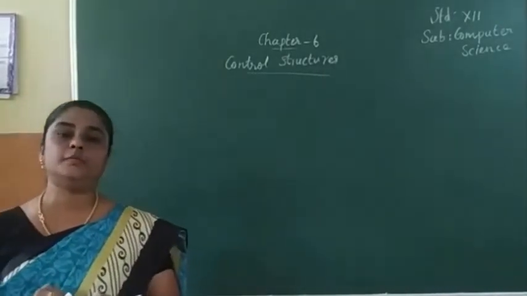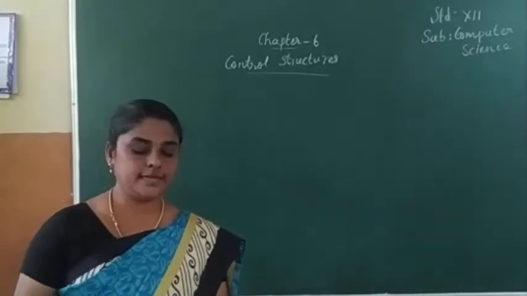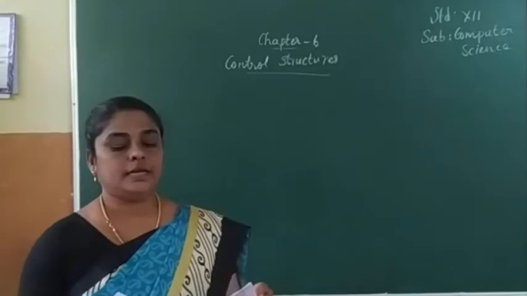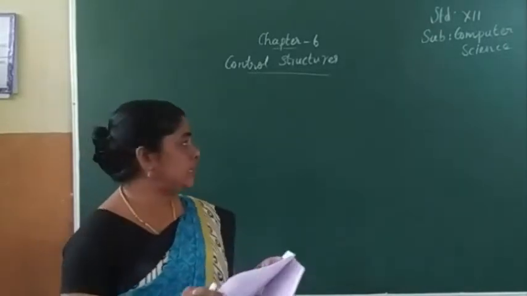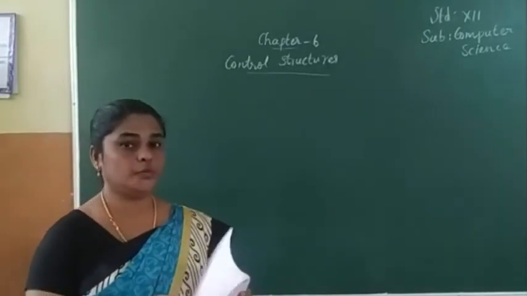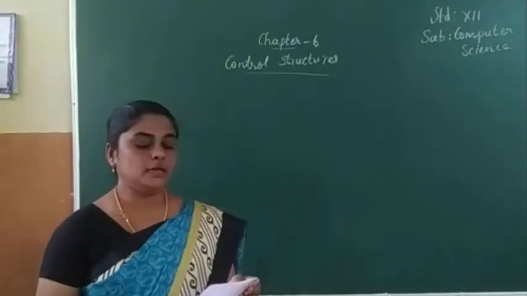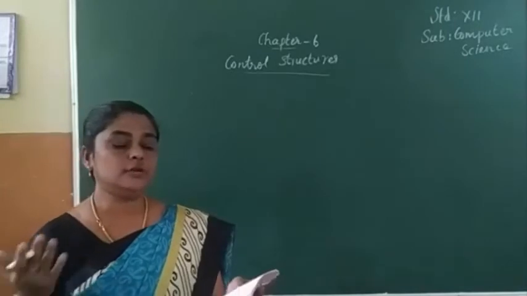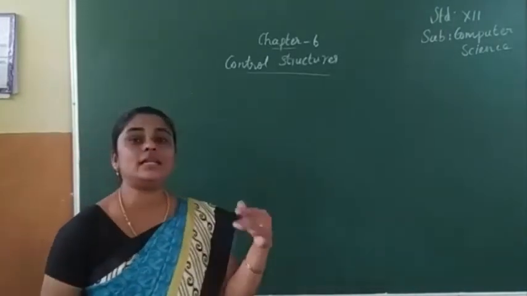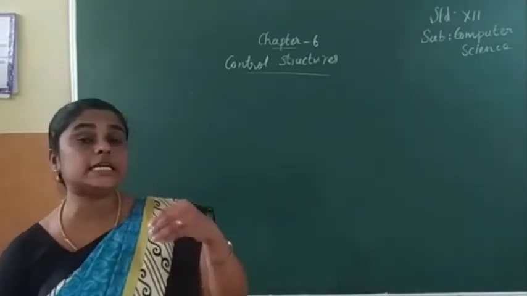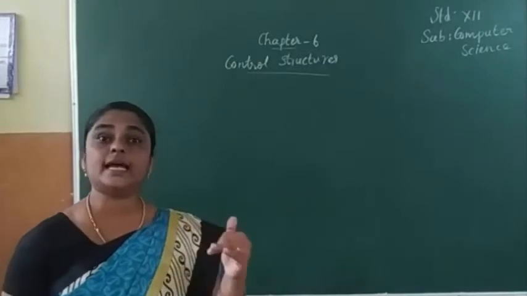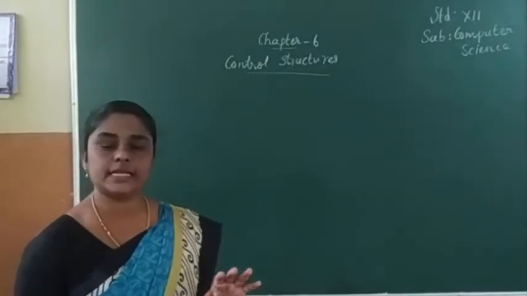In the last class we started chapter 6, control structures. Next we studied the looping structure, isn't it? What are the two types of loop? Can you remember? The two types of loops are while loop and for loop. Then what is looping? Looping or iteration means the user can execute a block of code several times, multiple times till the condition is satisfied. The condition will be executed again and again. That is repeated. Okay, that is looping.